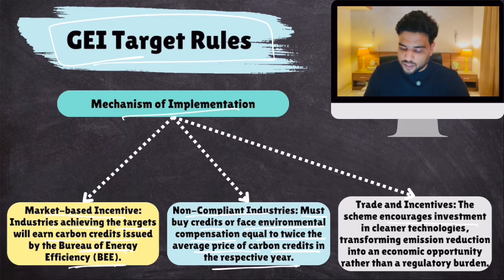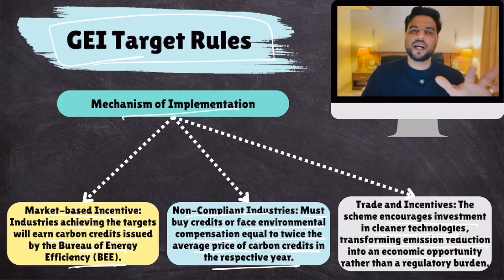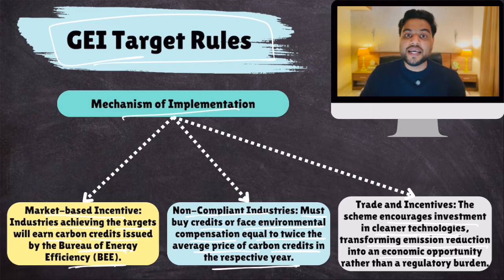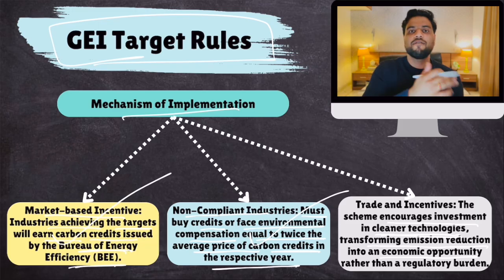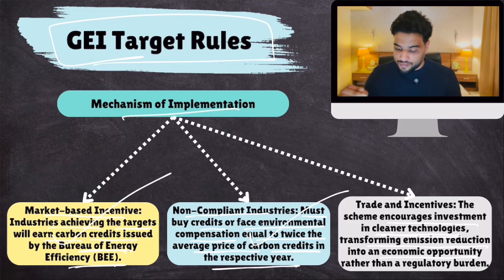The scheme encourages investment in cleaner technologies. If you want to earn through carbon credits, you would invest in cleaner technologies, transforming emissions reduction into an economic opportunity. You see, people don't take action just out of their love for the environment. People take action when there is money involved, and government realizes that. That is why government has linked environment with money, because now government knows that this greed for money will force industries to reduce emissions intensity. If you don't, you'll be penalized. If you do, you'll earn money. So this is a good market-based mechanism where you link economic incentives with environmental protection. Yes, so this is a very good thing.